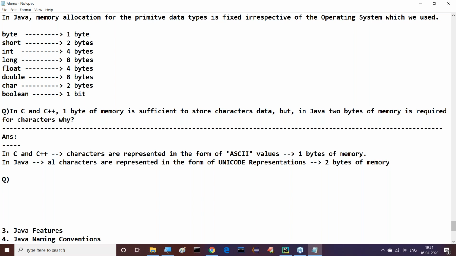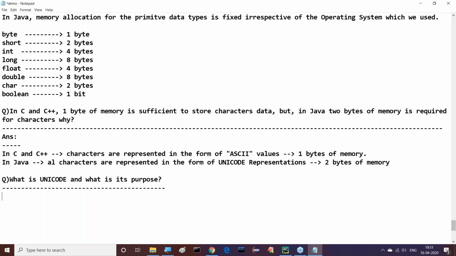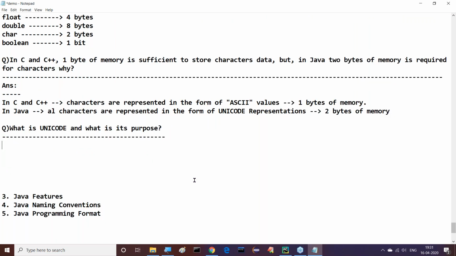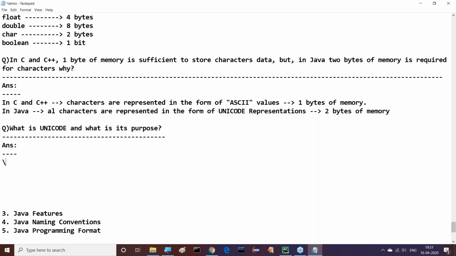Then immediately there is a question for us. What is Unicode and what is its purpose? Now, a number of advantages are available for this Unicode. You'll understand them clearly. Unicode is one of the character encoding mechanisms, one of the character sets.